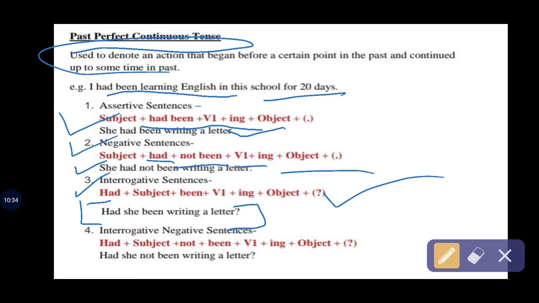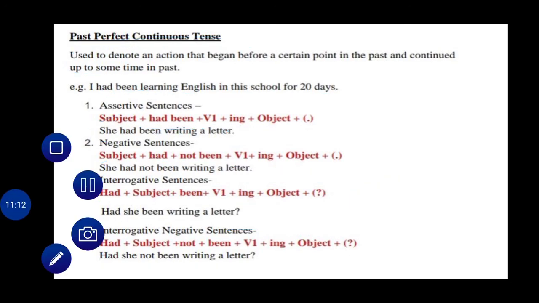Okay. Next and last one is the interrogative negative sentence in past perfect continuous tense. Had plus subject plus not plus been plus verb's first form plus ing plus object. And we have to make the sentence something like this: had she not been writing a letter? Okay. So I hope you understand the past tense description with the help of these ones.